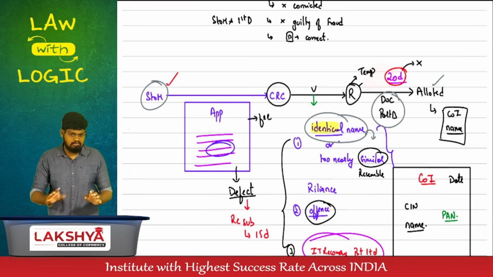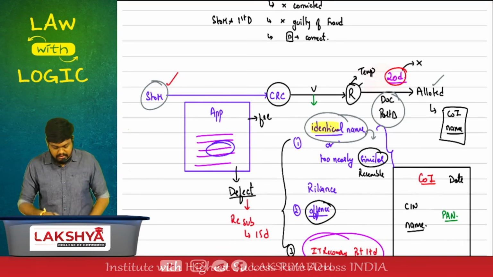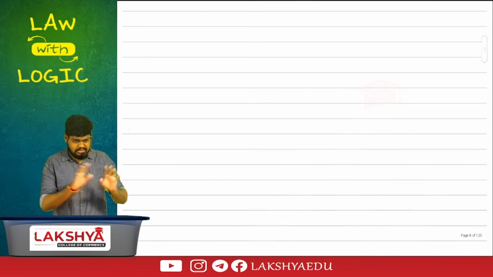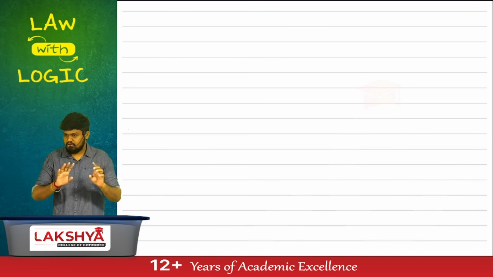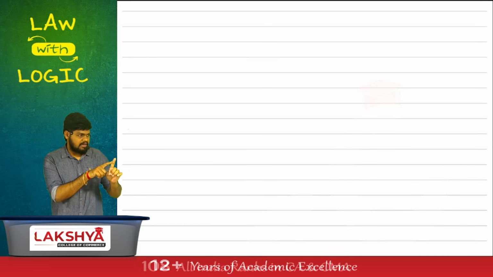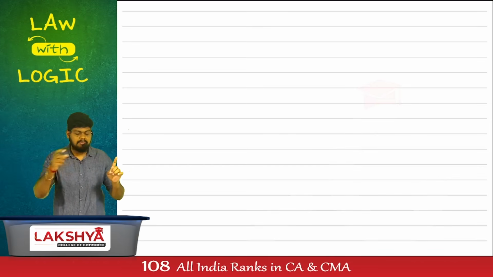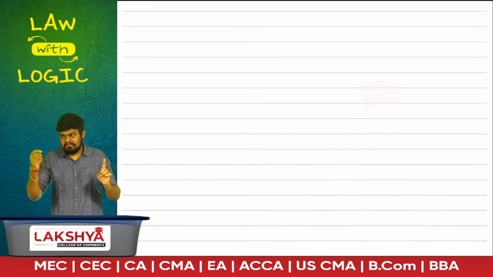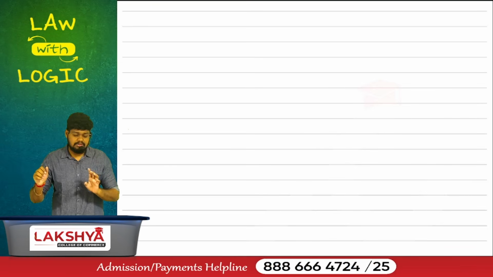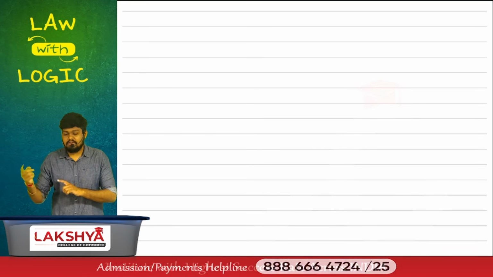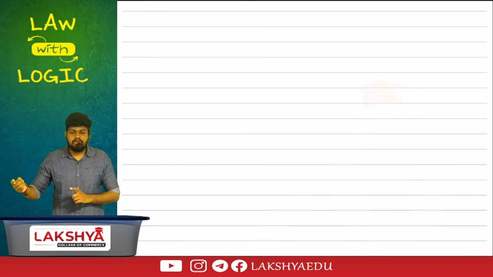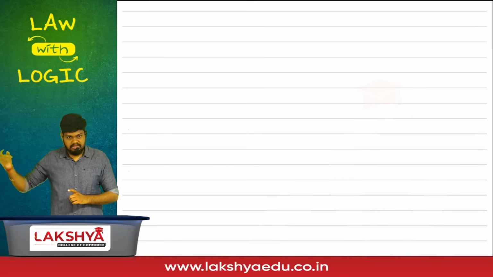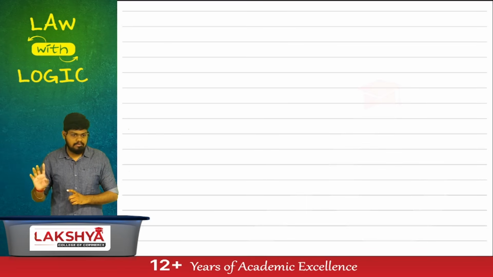I'll give you the section number of this later. I hope you are able to imagine this chart without being shown what's happening here. Quickly run through the basics of the chart, not the entire details. Subscribers to the memorandum or an existing company will make an application to the CRC, who will verify or directly allot. After verification, they'll reserve or allot. Reserve is temporary or permanent. Submit documents under the part. Then the name will be permanent by mentioning the name in the certificate of incorporation.